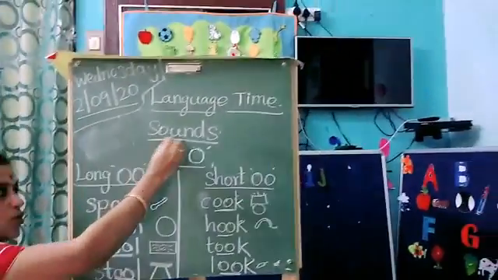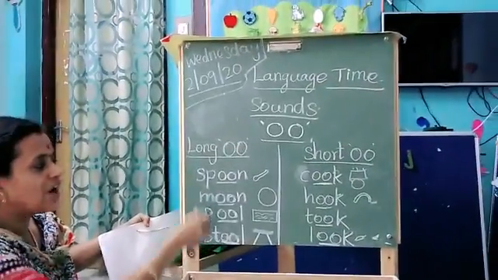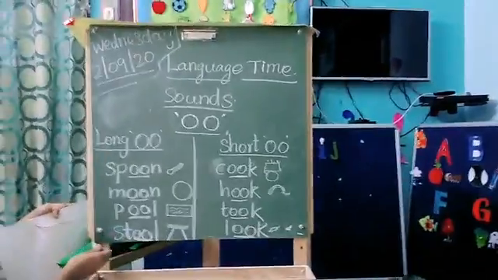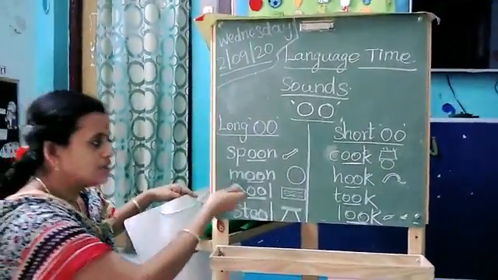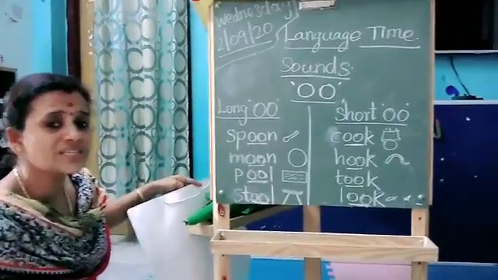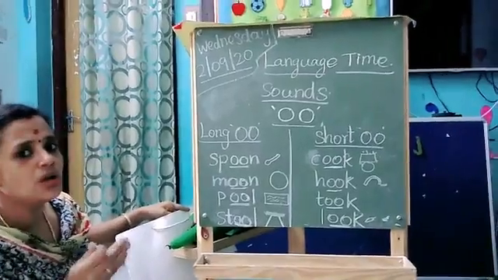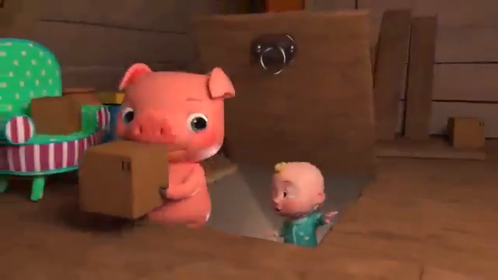Okay kids, so in your language note, you have to copy these words. You have to put a sounds heading, then double vowel also. You have to split into 2 columns. Ma'am, I have written only 4 words. So you can fill in whatever in the chart, and the board also I showed the words. You can fill in whatever words you know, long vowel, short vowel. Okay kids?